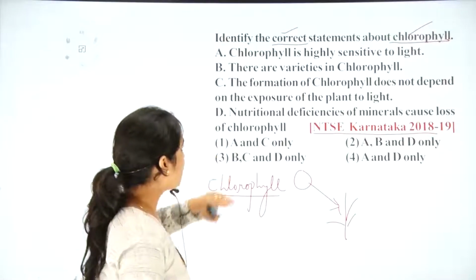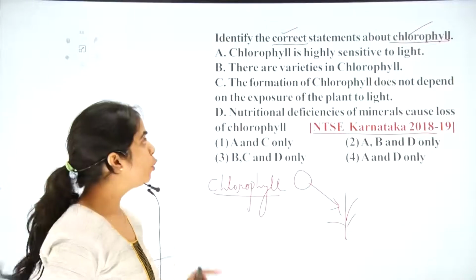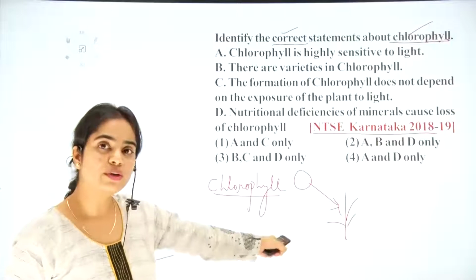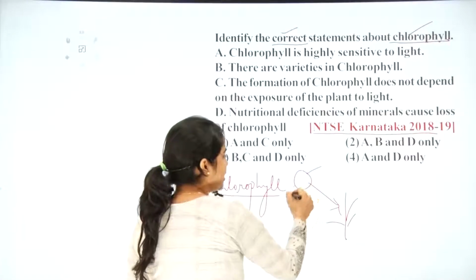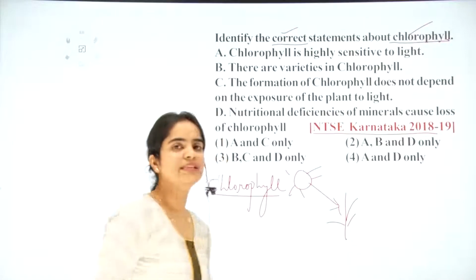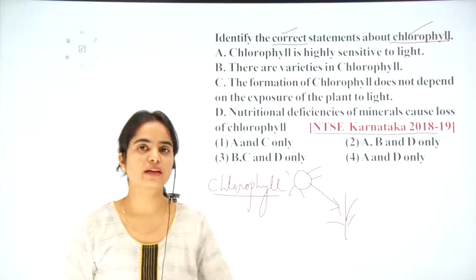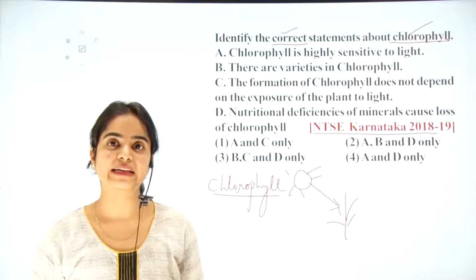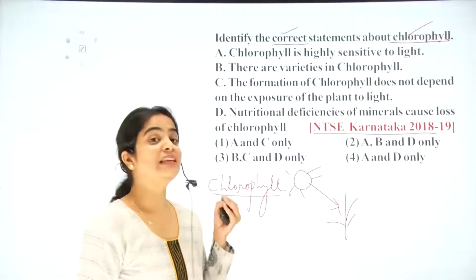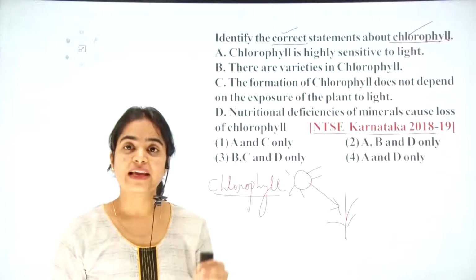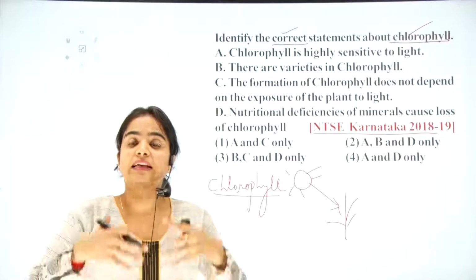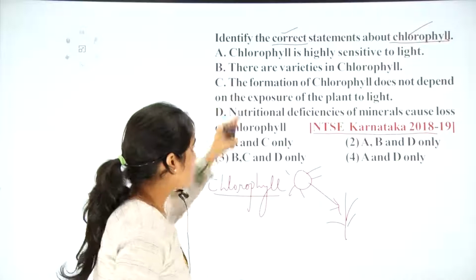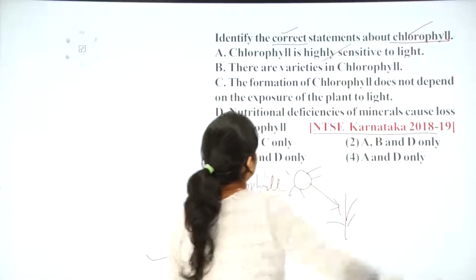So here comes the point. First option: chlorophyll is highly sensitive to light. Here I had told you, right? Because they are receiving light from the sun, the photons, the quantum. So what is happening here? In the presence of light, the electron gets excited. They are sensitive. The rays get there and the molecule gets excited. So that statement is correct.